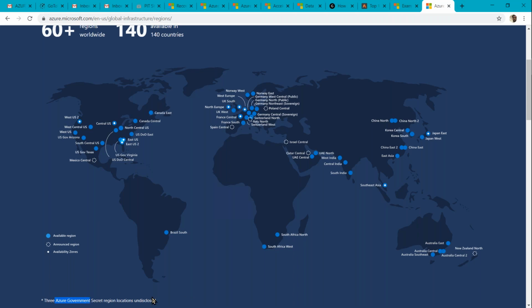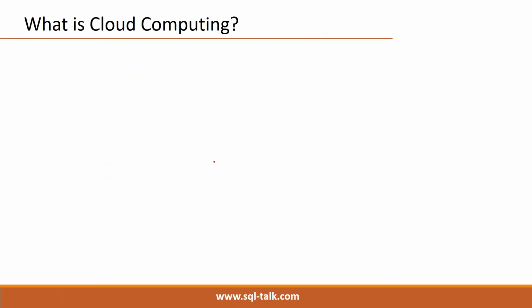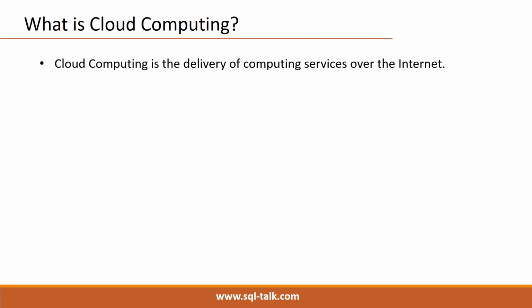Some regions are not disclosed for security purposes. Everywhere data regions and data centers are available, so we can place resources anywhere. So what is cloud computing?